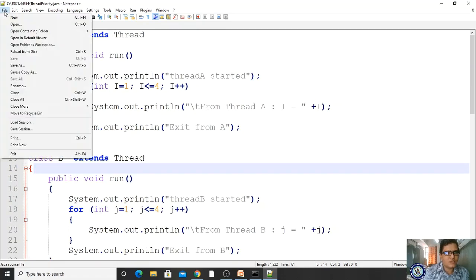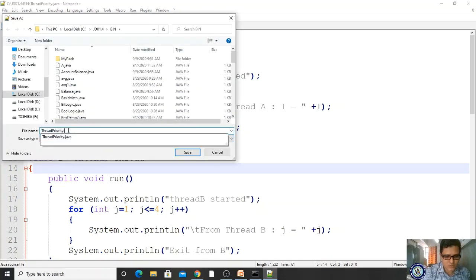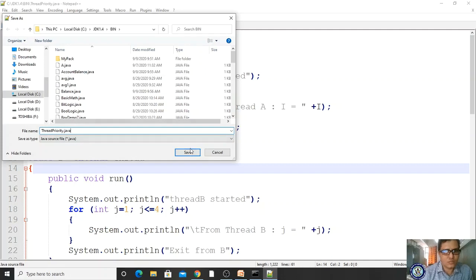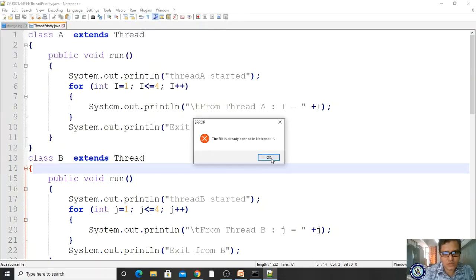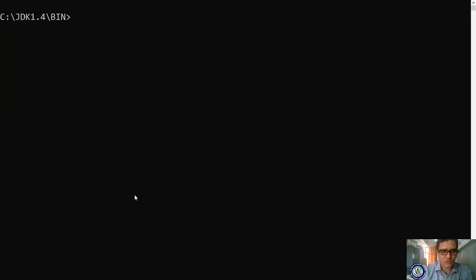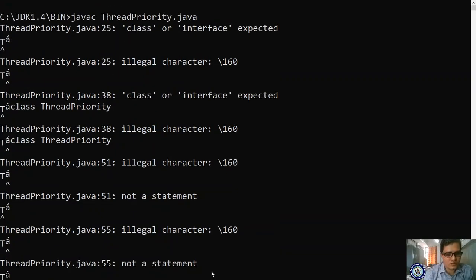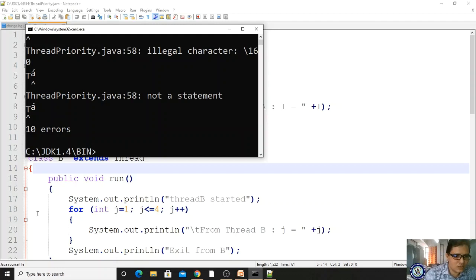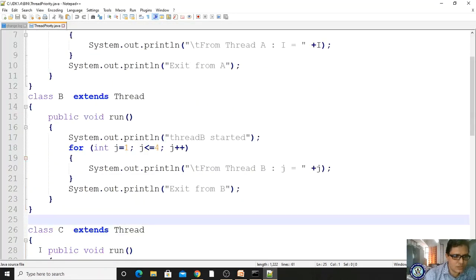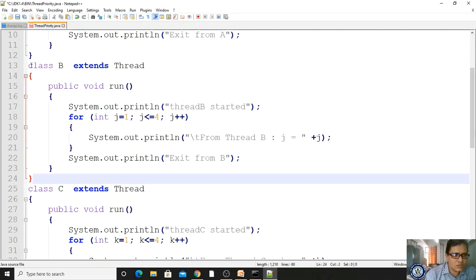So let me save it first. Save as ThreadPriority.java in the bin folder. Yes. Okay. Let me come here and compile once again by clearing the screen: javac ThreadPriority.java. So let me go to line 25 first. Where is the 25th line? This is the 25th line. Here it is showing because of mistakes. Okay, let me save it.